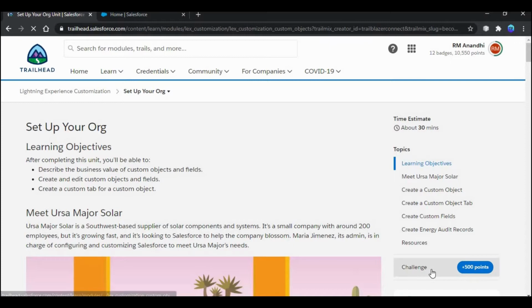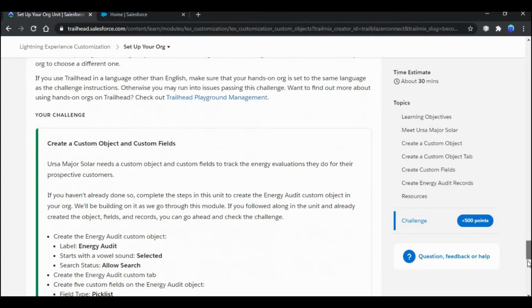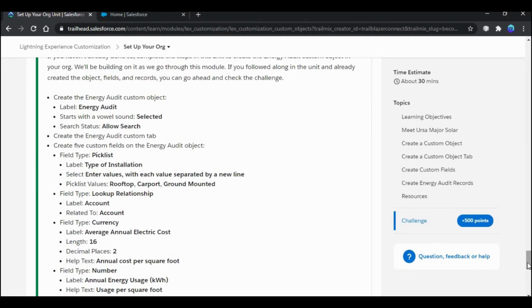Let's see our challenge. The given challenge is to create a custom object and custom field. Before doing our challenge, you need to know why we use custom objects and custom fields. Custom objects and custom fields are used to manage and store our data. So here we need to create a custom object named Energy Audit, and also we have to create the Energy Audit custom tab, and next we have to create 5 custom fields for the Energy Audit object.